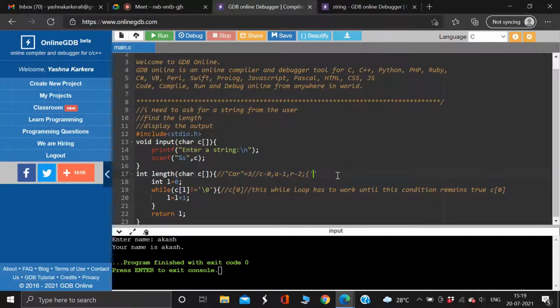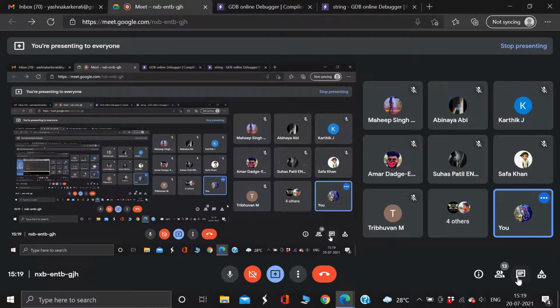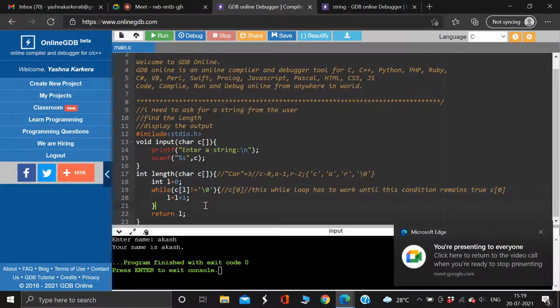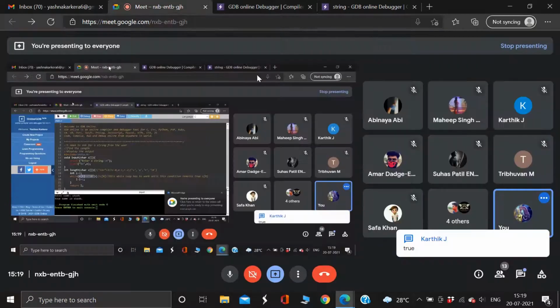Imagine this to be like this: C, A, R, and 0. Basically, this is my last character. I am just checking if C of 0, which is C, is not equal to the last character. Is this true or false? Now answer. See carefully and answer.